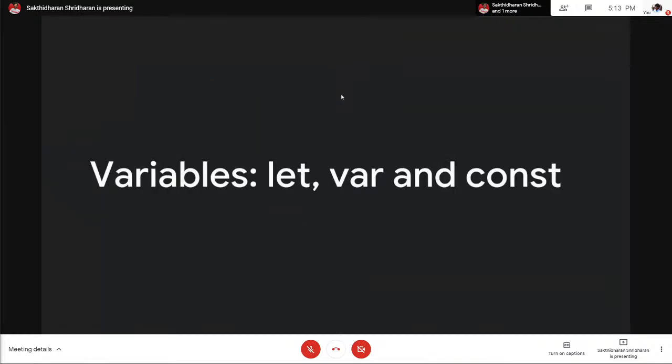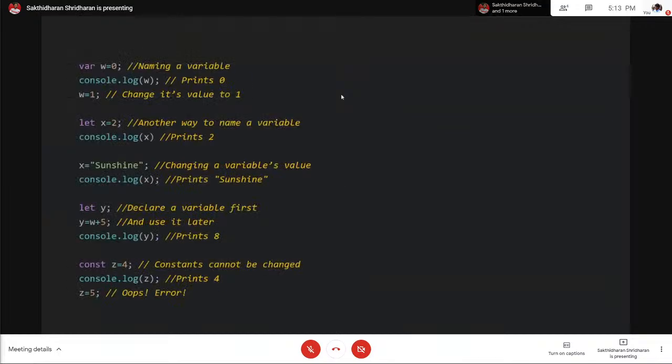Now let's talk about variables. There are some ways to name a variable. One is var w = 0. We use the var keyword to declare a variable. To print its value, we say w, and in this case you get the output 0. Here you can also change the value to 1.